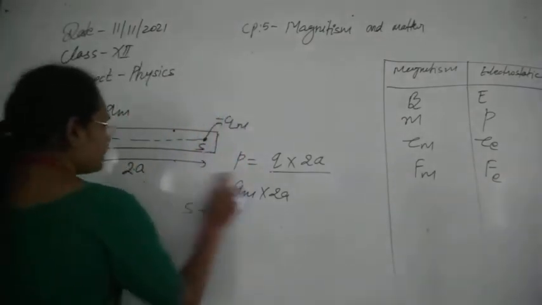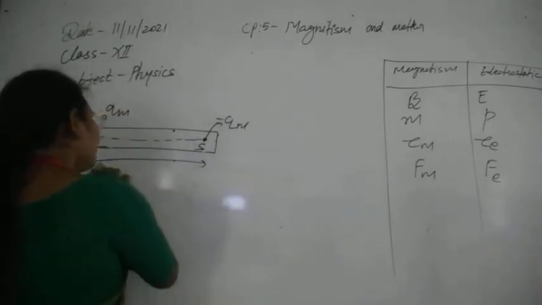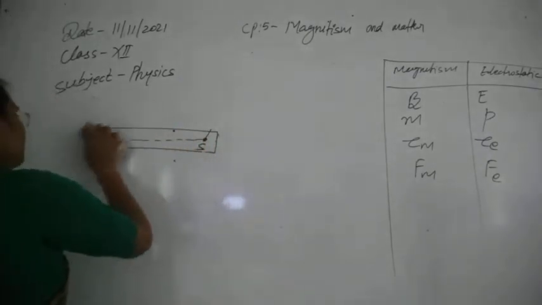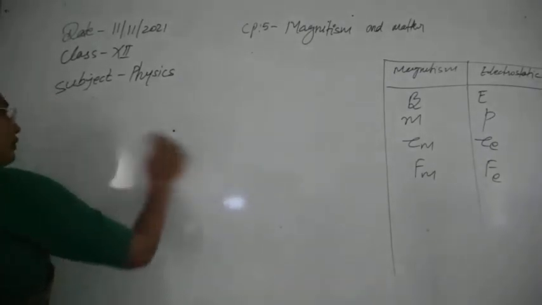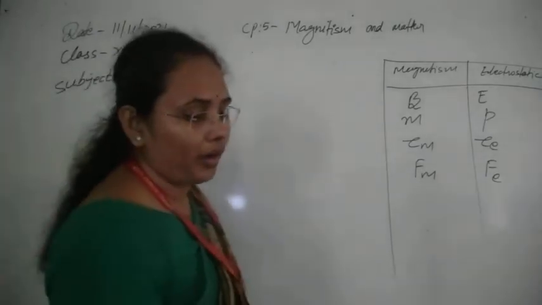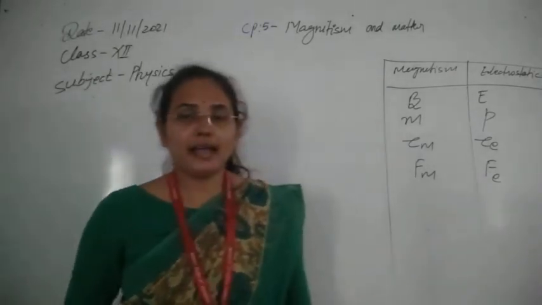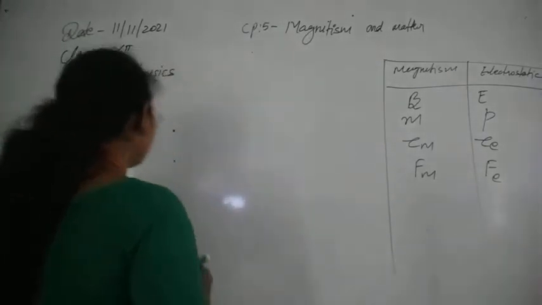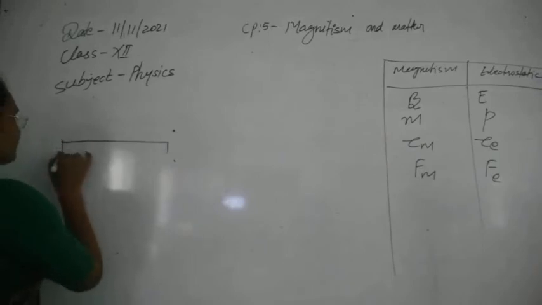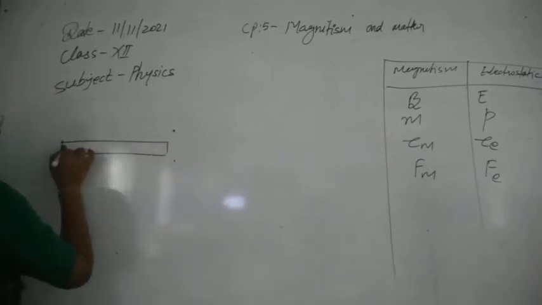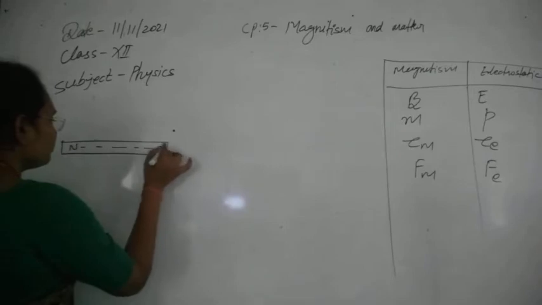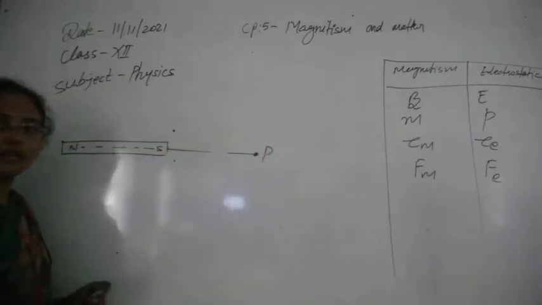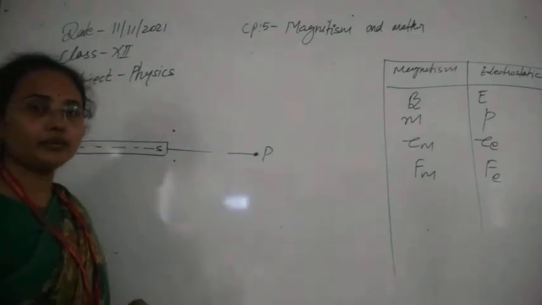Now as we have just discussed the dipole, in the case of electric field we discussed the electric field due to an electric dipole at two points. One first point was at the equatorial point, second was at the axial point. So let us suppose we have a bar magnet, with a north pole and a south pole. At any point P on the axis of the magnet, we have to calculate the magnetic field due to this bar magnet.